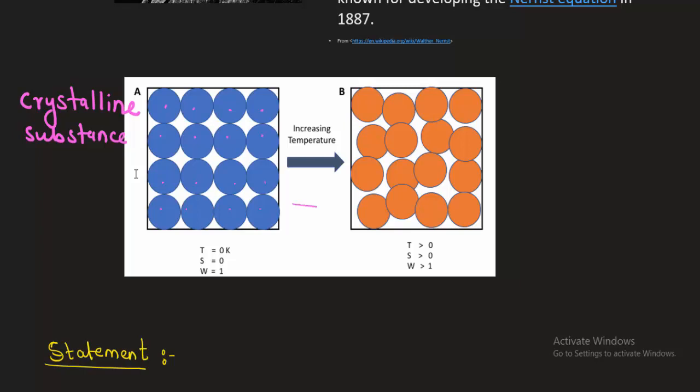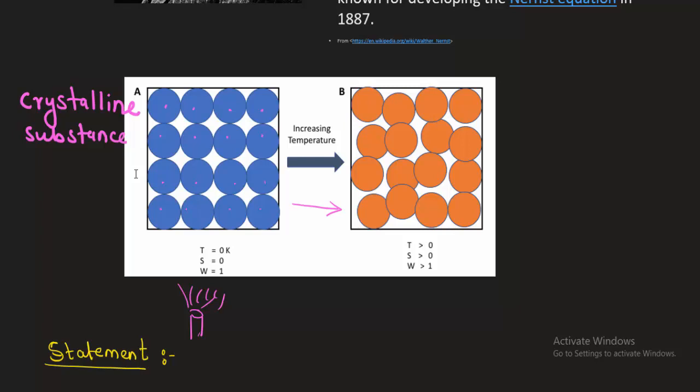Now look at this diagram. When you go on increasing temperature to the right hand side, what is happening? When I heat this perfectly crystalline substance with the help of a burner, the constituents or atoms in this crystalline substance will absorb the heat. Due to this absorption of heat, the internal energy of the atoms will increase.